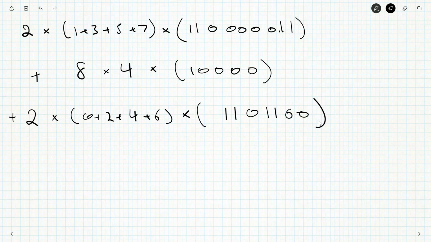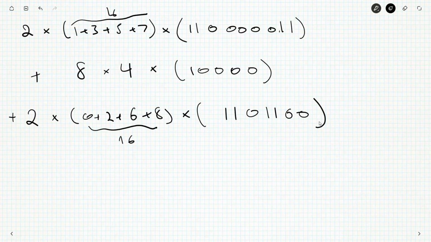No, not 4s. Jeez, I don't know why my arithmetic is failing me when all the analysis up to this point has just been so sparkly and wonderful. Alright, now I can simplify some of this. 1 plus 3 plus 5 plus 7, that's 16. This is also 16. 2 times 16, 32. This is 32. This is 32.